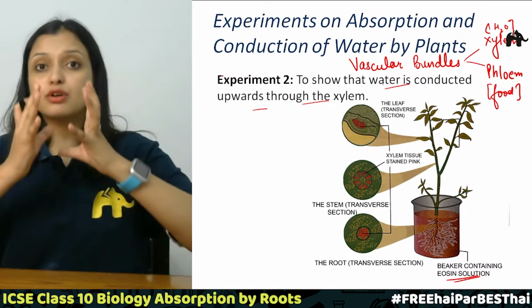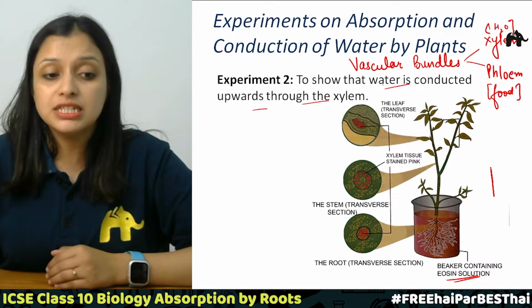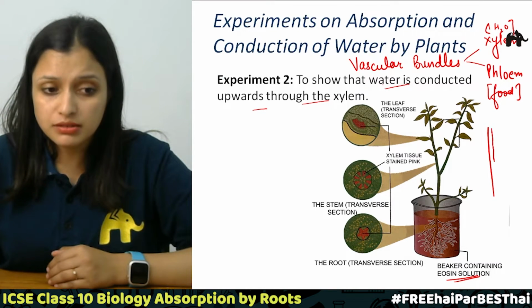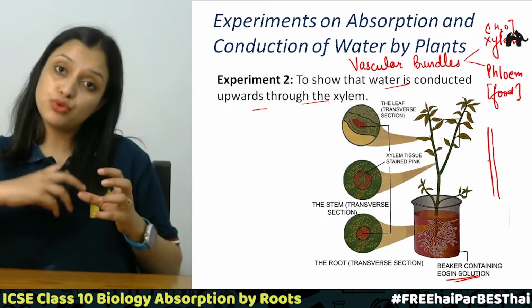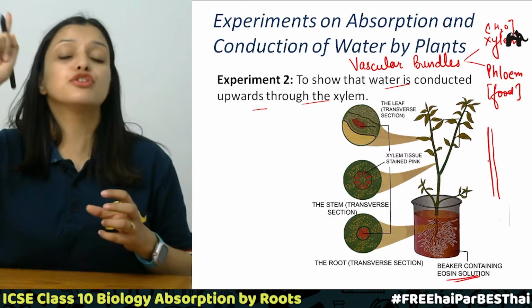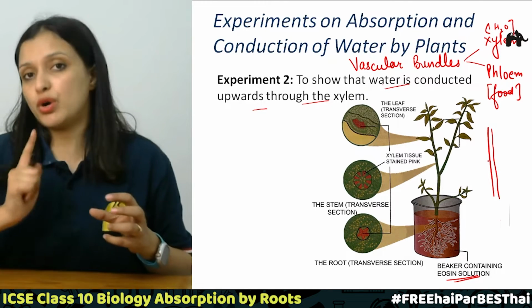And this is a continuous channel. This is not a broken channel. So basically these kinds of tubes form a continuous channel from the roots till the topmost part of the plant, so that each and every part of the plant receives water, right?